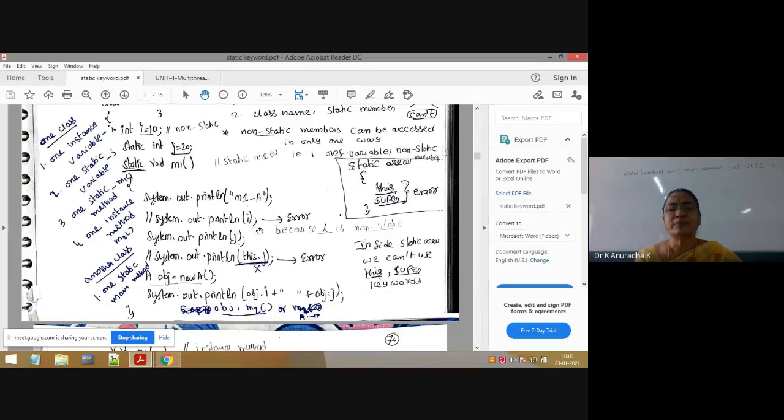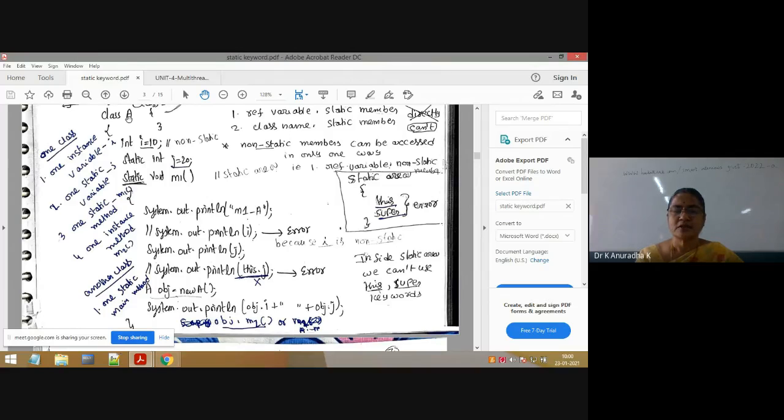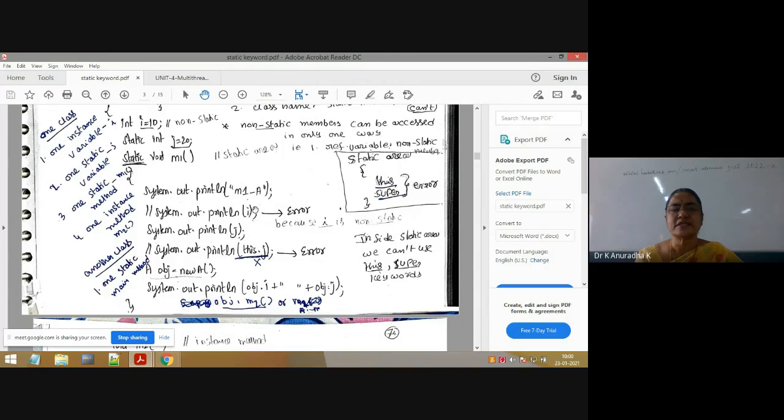reference variable, or by creating an object of that class we can access the instance variable of that class. So here this class name is A. So how do I access the instance variable inside the static method? By creating an object for that class. So first create obj is equal to new A. Here we are creating an object for class A. After that, System.out.println obj.i. This is correct. Directly I can't access, but with an object I can access.